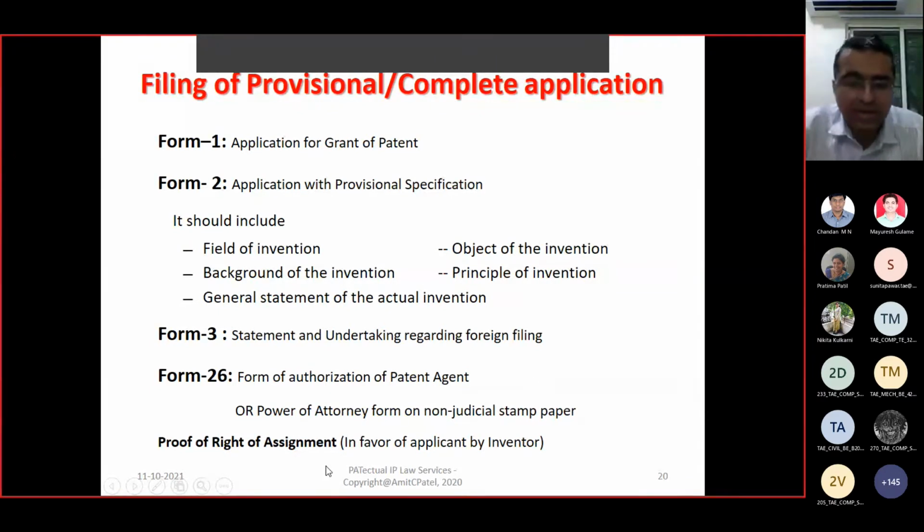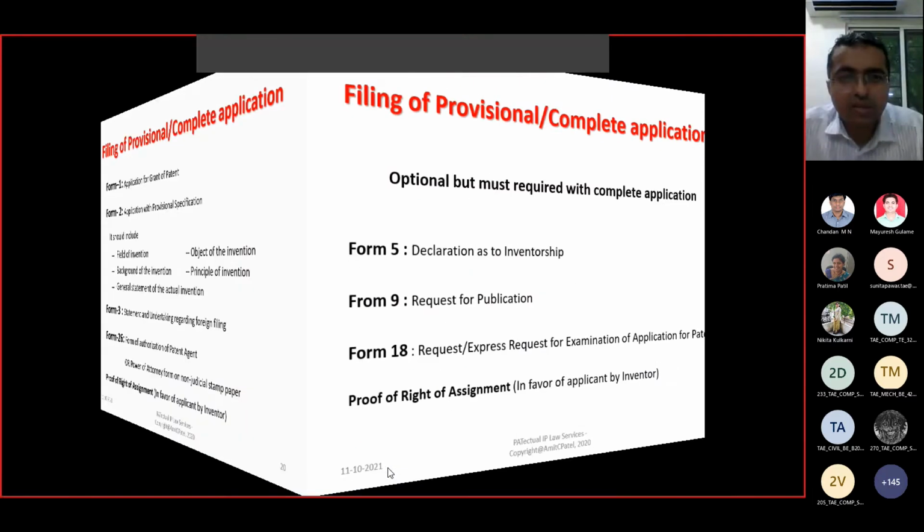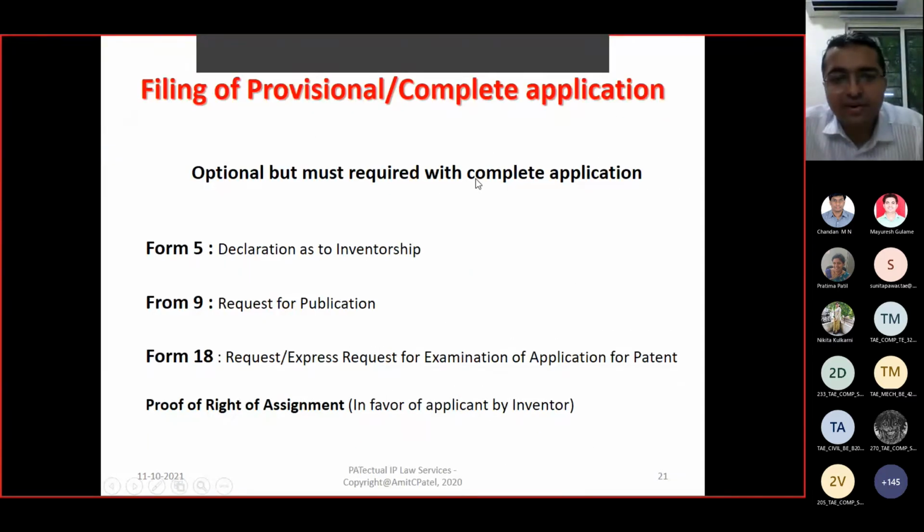So if you are making any customization for patent ownership, this will have 50%, this will have 10%, like that. Those assignments you have to prepare and submit. So these are the minimum required forms, optional but required when completing the filing.